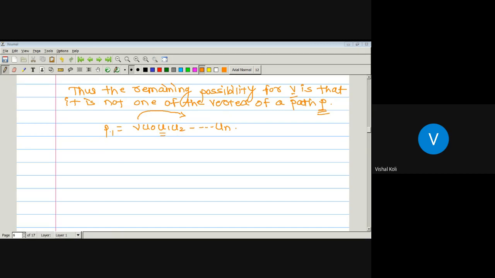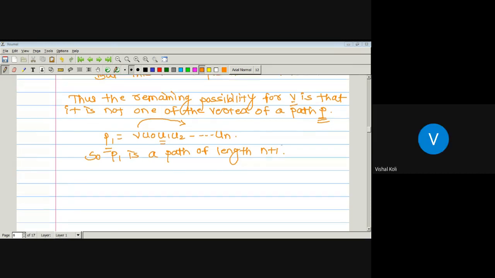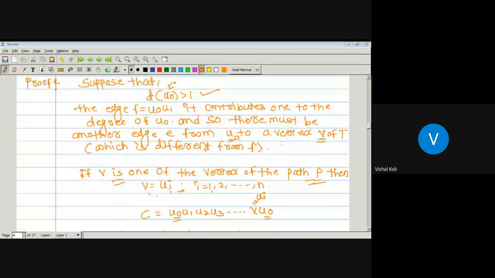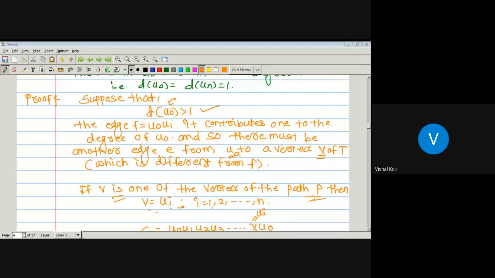So P1 is a path of length n plus 1. But whether this is possible in tree T? No, sir, since we are given that the tree T has a path of highest length n.